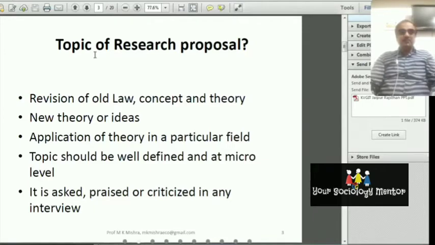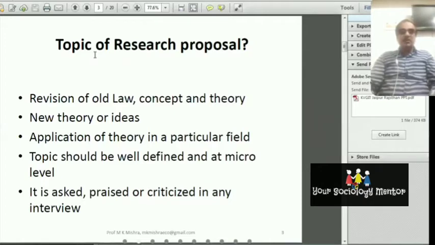Therefore, in choosing the topic of research, you have to focus more on a topic which will be useful for the development of society, either for the primary sector of the economy, the secondary sector, the tertiary or service sector, or for industrial and social development.